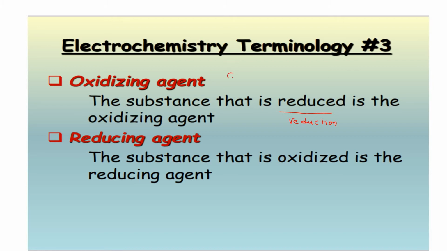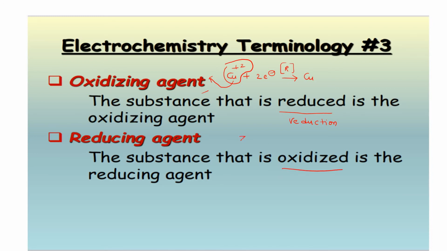For example, I take again Cu²⁺ plus 2 electrons converting into Cu. Now this substance is undergoing which type of reaction here? The reaction is undergoing a reduction reaction. Therefore the substance is called what actually? Oxidizing agent. The substance which is reduced, or undergoing reduction, is called the oxidizing agent.